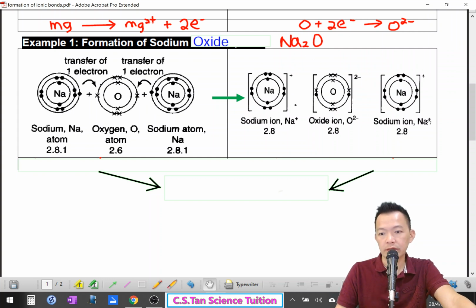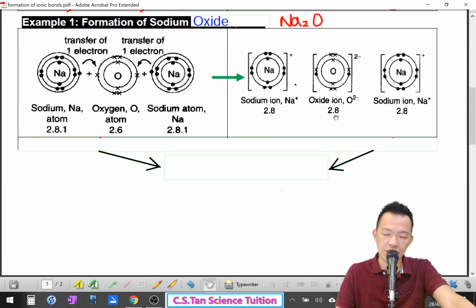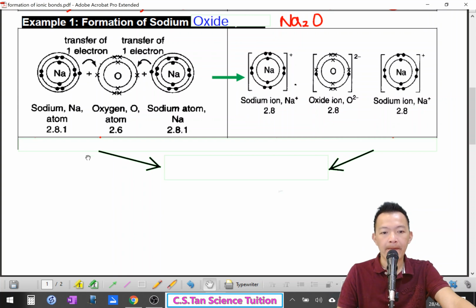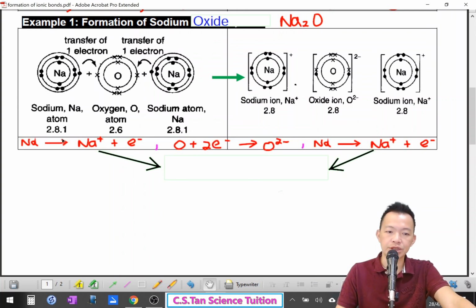So for the formation of sodium oxide, you need 2 sodium, 你需要2粒的 sodium, each donating 1 electron to the oxygen for the oxygen to become oxide. Okay, so that's why Na2O, 就是这个原因。2粒 sodium 对1粒 oxygen. Oxygen 要2, 你只能给我1, 所以我需要另外的一个 sodium 跑进来.